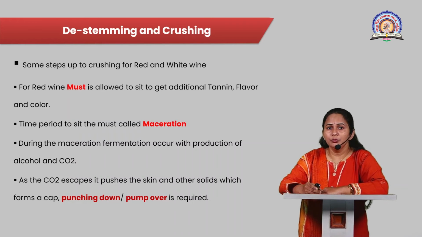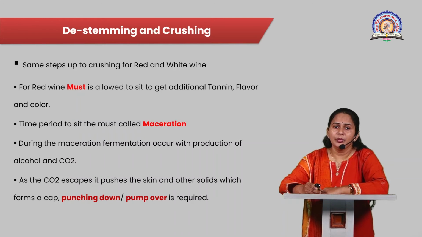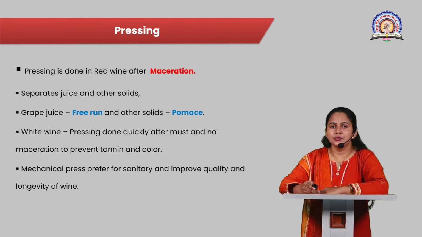In the punching down method, the skin and other solid particles are punched down into the juice mechanically or by hand, or the juice is pumped over the skin and other solid particles, which allows for the extraction of color, flavor and tannin content into the grape juice.